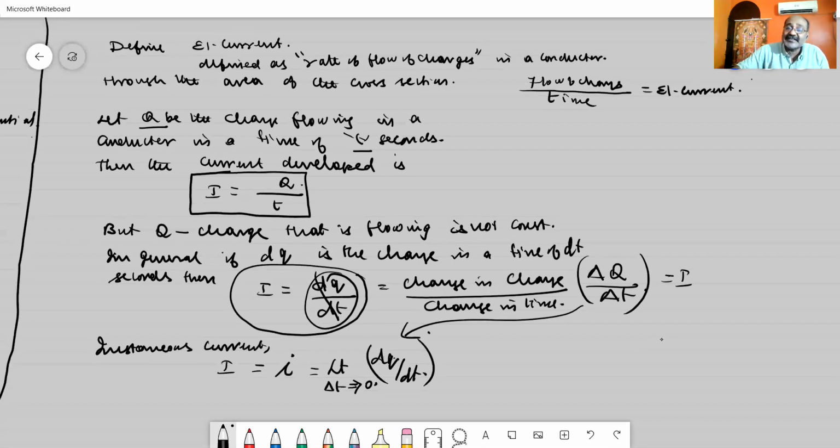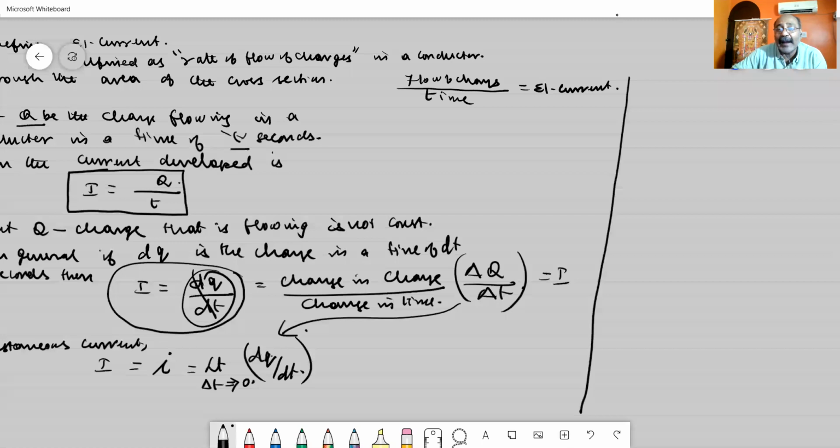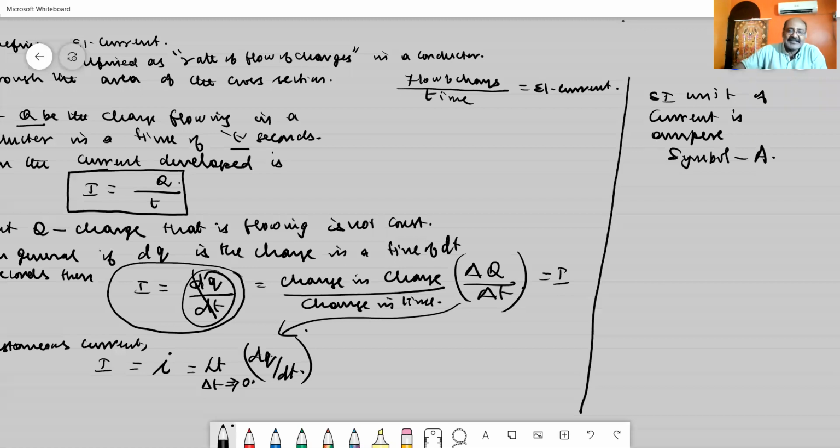So how to measure this current now? We can measure this current using the unit called ampere. So the SI unit of current is ampere. The symbol used for ampere is capital A. Now from this equation, we know that the current I is equal to dq divided by dt.